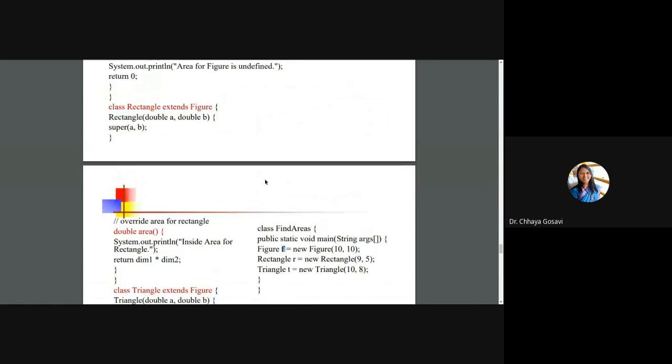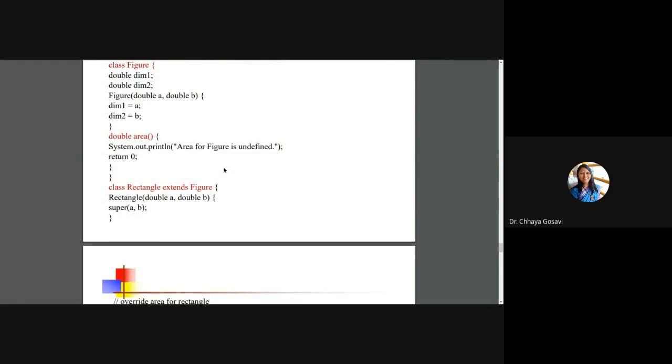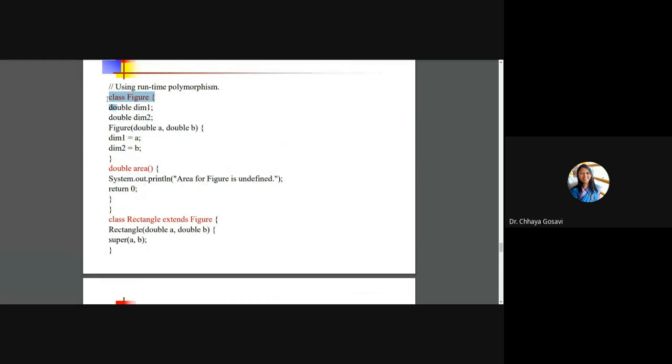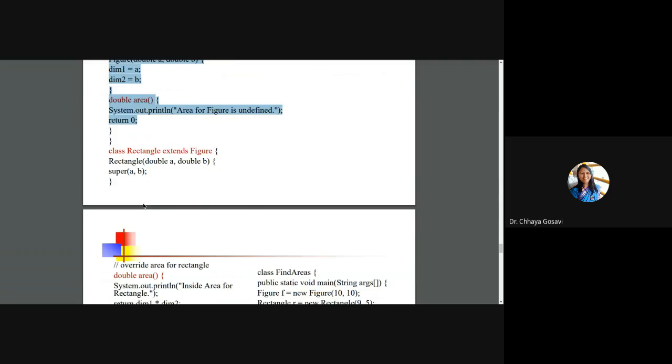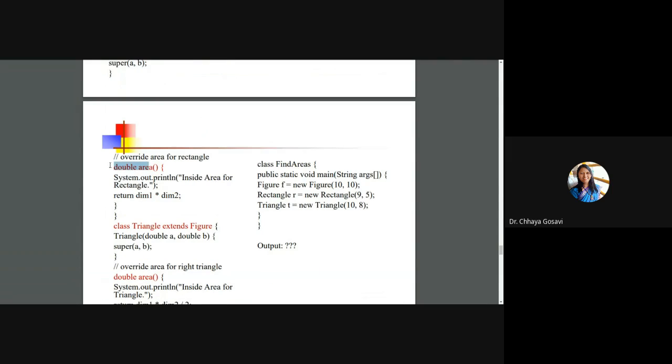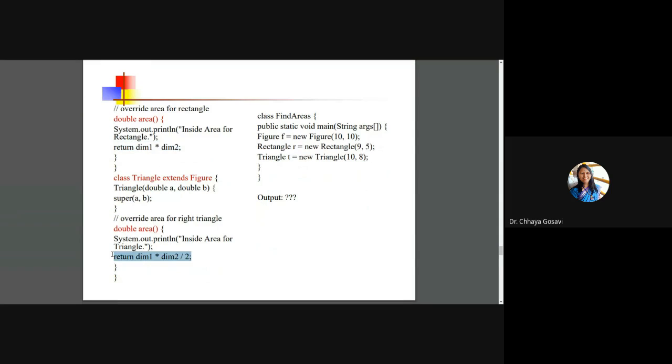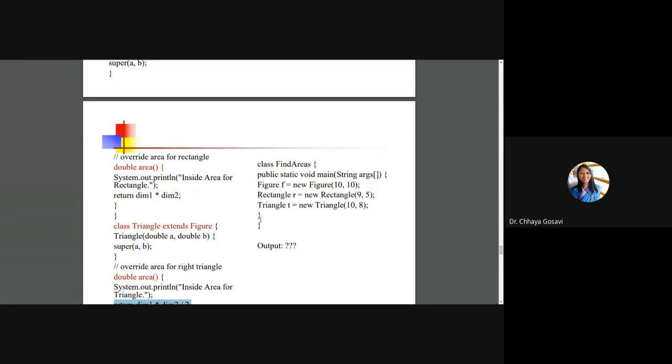Here, Figure class has variables dimension 1, dimension 2 and a constructor. Then Figure class derives two classes, Rectangle and Triangle, with the same method area, which here calculates the area of a rectangle and here the area of a triangle. And in main, you have created these 3 objects.